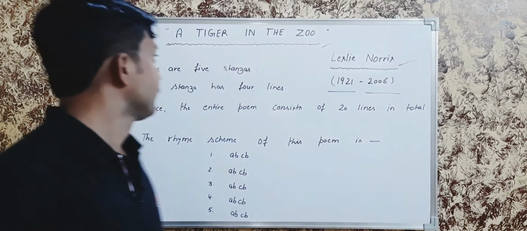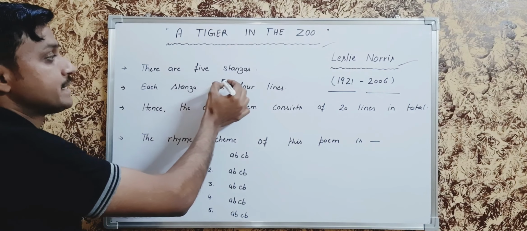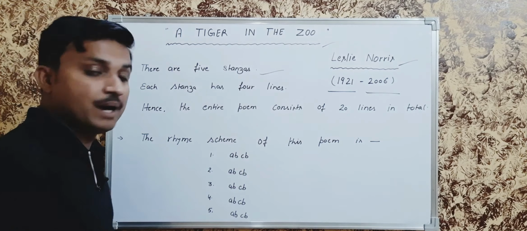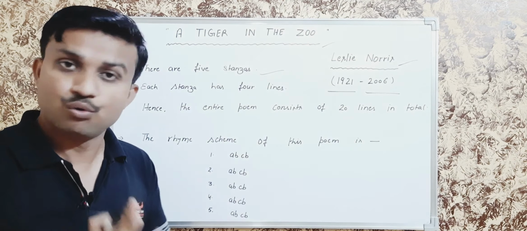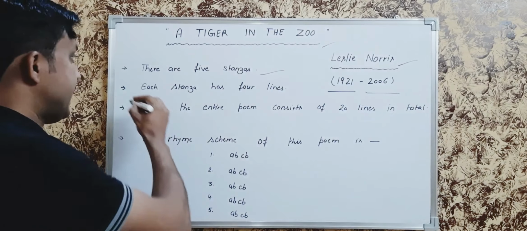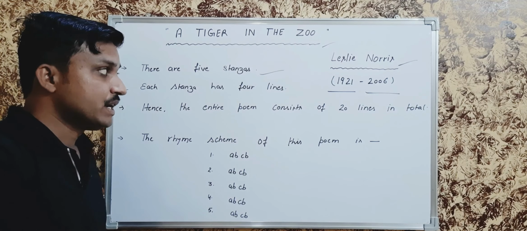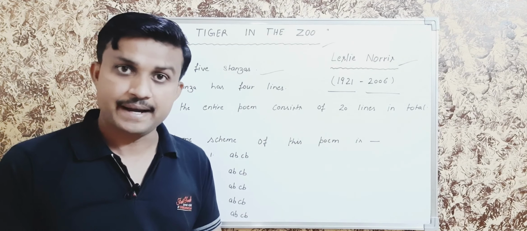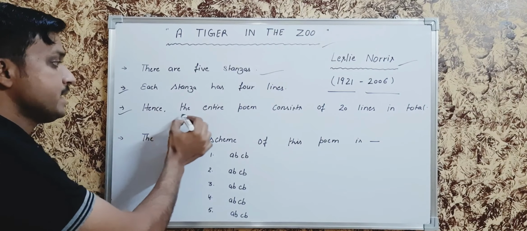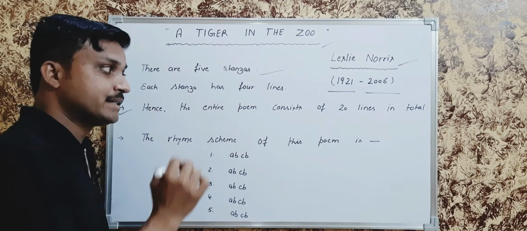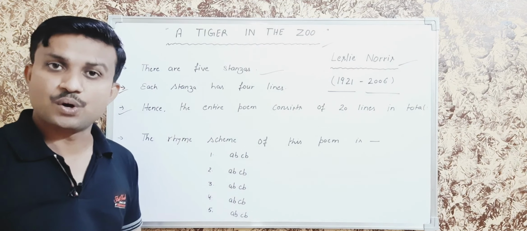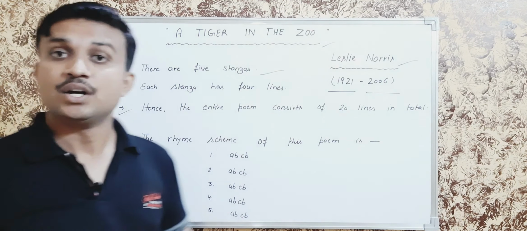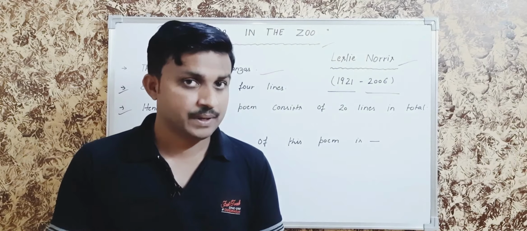Look here. There are 5 stanzas in this beautiful poem. Second point, each stanza has 4 lines. Hence, the entire poem consists of 20 lines in total. It means there are 20 lines in the whole poem.